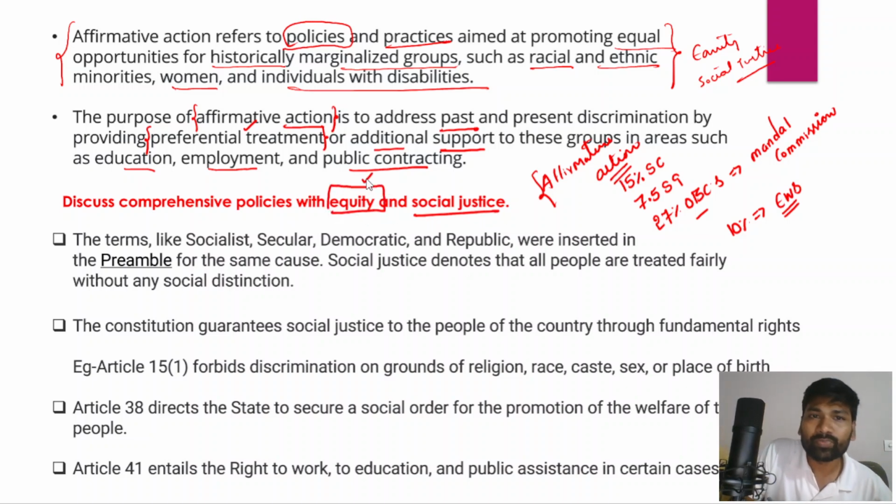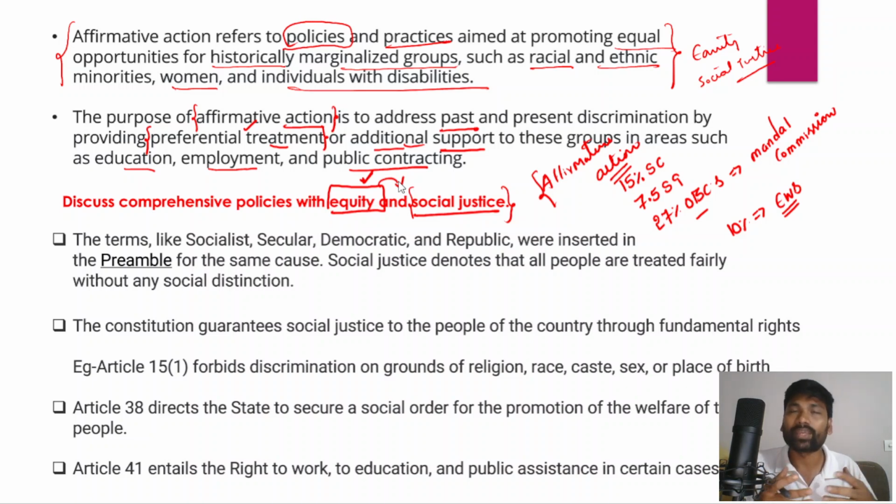So equity is to make sure that all sections of Indian society get equal opportunities and fair benefits. Equity essentially deals with preferential treatment and additional support to these marginalized groups of people, ensuring social justice through the affirmative action policies, right? So we have to discuss what those policies are that the government has launched.